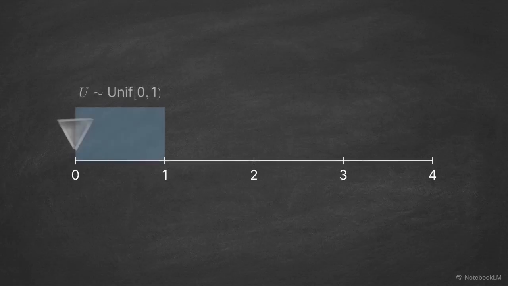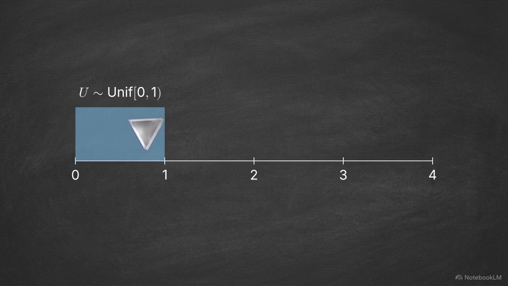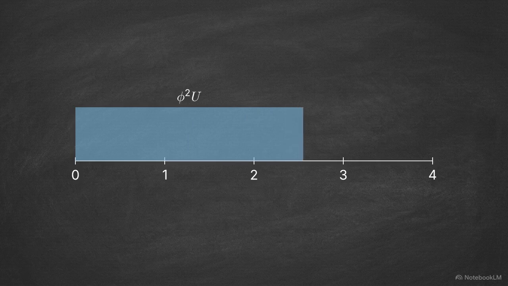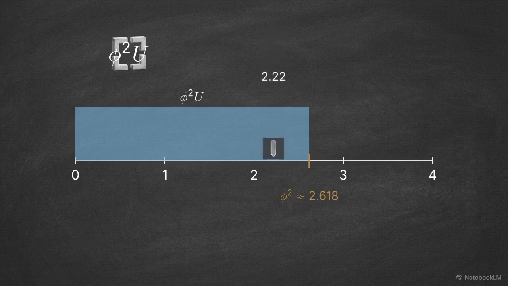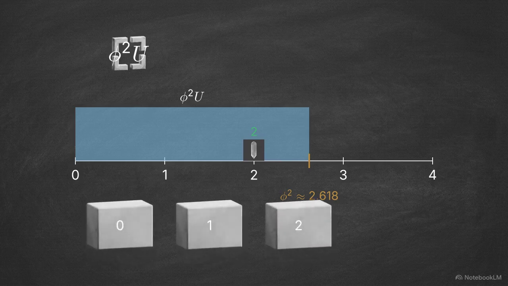To understand why this happens, we have to look at the variables. Capital U represents a continuous, uniform distribution, a probability model where every value between 0 and 1 has an equal chance of occurring. That random value is scaled by the irrational exponent phi squared, and then passed through a floor function. A floor function is a mathematical operation that takes a real number and rounds it strictly down to the nearest integer, forcing the result to be a valid sequence index.